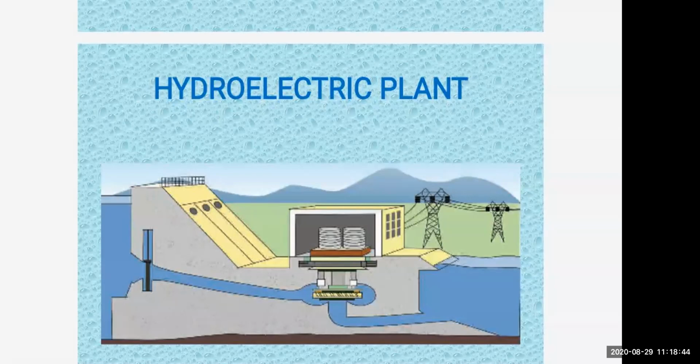You can see the generator is fitted, and from the generator electricity is generated, and that is passed to the transformer. You can see in the diagram there is a transformer also. So in this way you can draw the schematic of a hydroelectric plant.